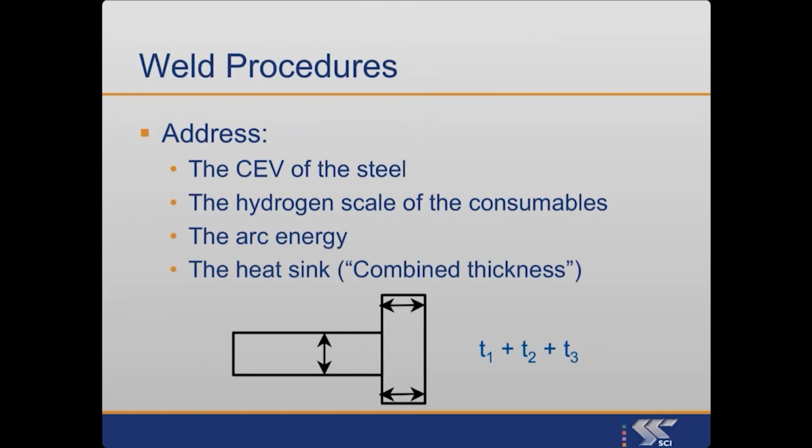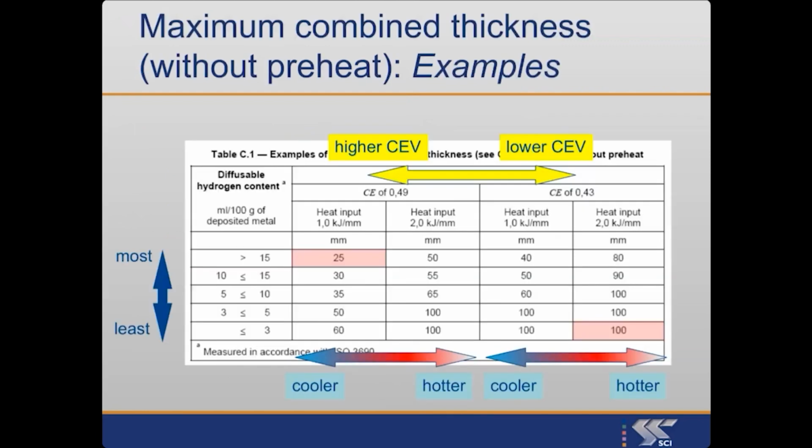That will usually be something to do with kilojoules per millimeter, because we've got the volts, we've got the amps, and we've got the travel speed. So we can then use kilojoules per millimeter as our measure of arc energy. Now this table may look complicated, but it's really useful because it tells you we've got different inputs into deciding if we've got a problem or not.